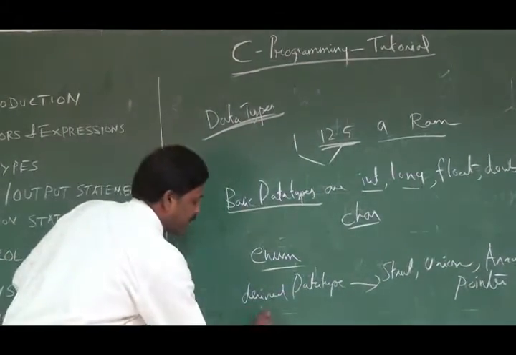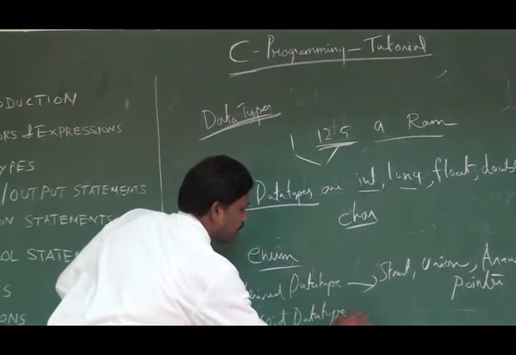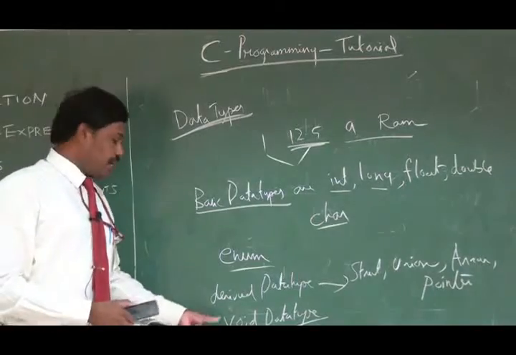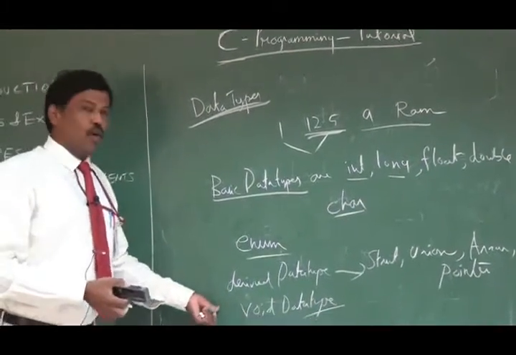And there is a last data type called void data type. It's a bit early to know about the void data type. When we see more programs, when you are becoming an expert, you can understand what this void is.